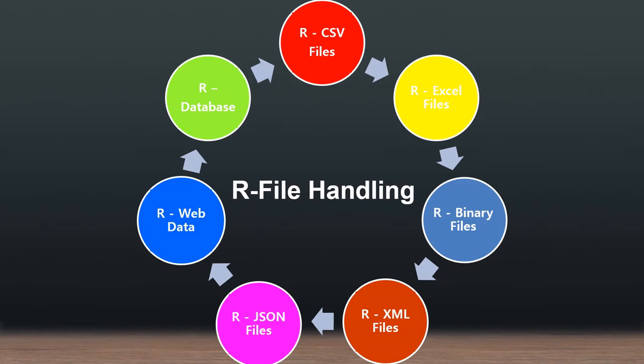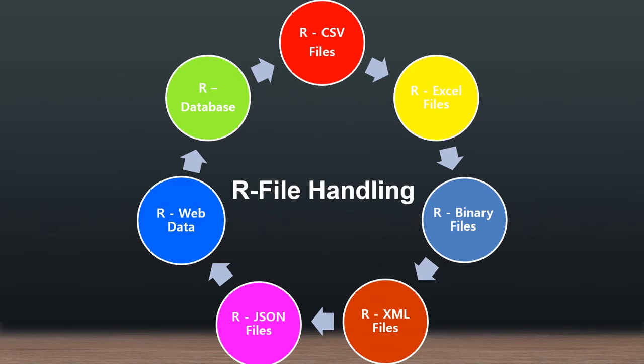Because we are handling R files here, there are different kinds of files that can be handled easily in the R programming language. Today the very common file is the CSV file, so we will discuss CSV file handling, then the Excel file.